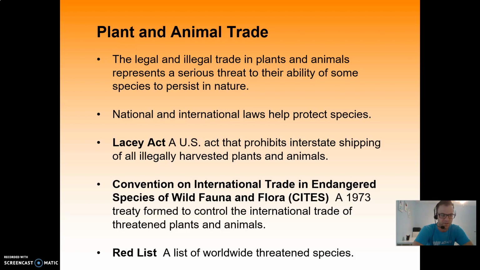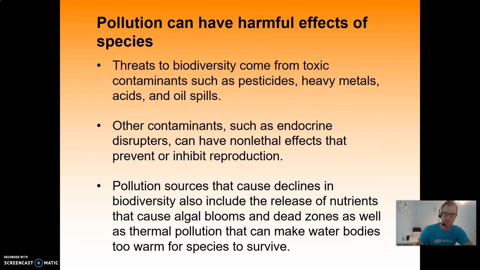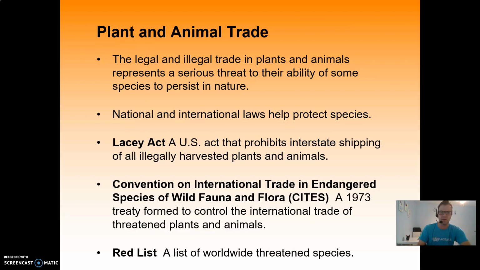Of course, it's hard to regulate internationally. And the Red List is a list of worldwide threatened species. If an animal or a plant is on the Red List, that means it's in big time trouble in terms of its viability, and it might become extinct.